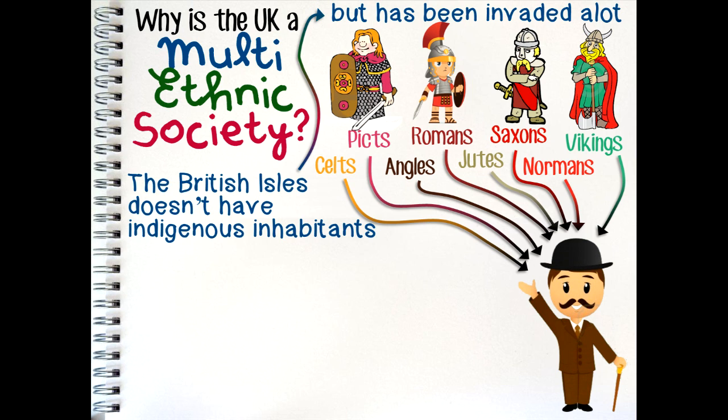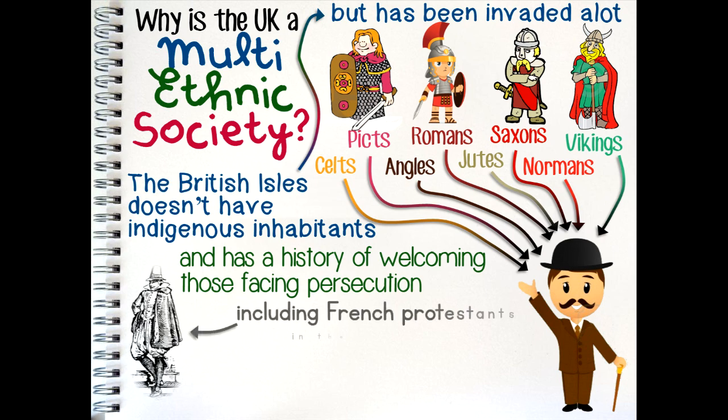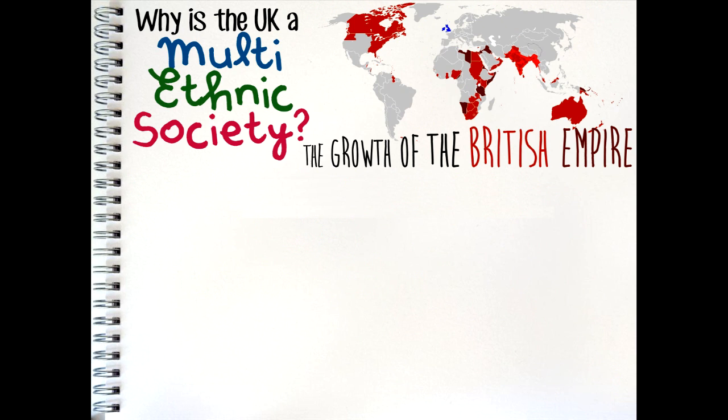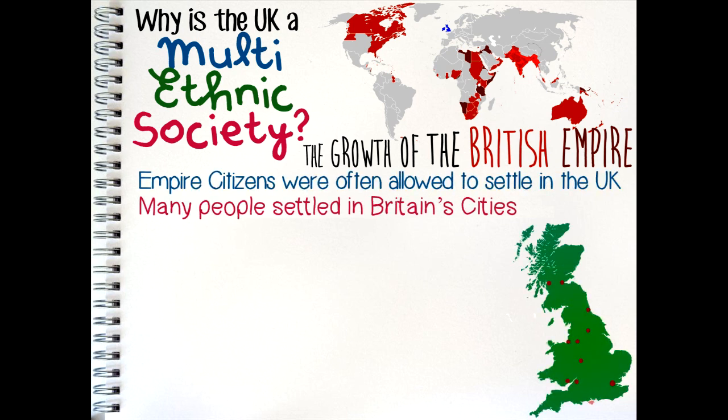In more recent years, the UK has a history of welcoming those who have faced persecution or oppression in their own nations. For example, 19th century French Protestants or 20th century Russian Jews. Furthermore, with the expansion of the British Empire in the 19th century, in return for accepting British control, citizens of the Empire were often allowed to settle in the UK. Many people from these British colonies moved to the UK and small minority communities grew in most big cities.